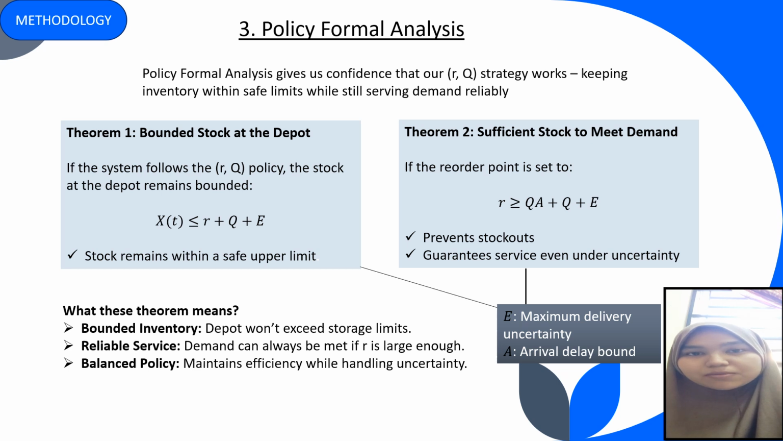Next is the policy format analysis, which gives us confidence that our RQ strategy works. There are 2 theorems in policy format analysis. Theorem 1 is bounded stock at the depot. It means our depot will never exceed its capacity. Theorem 2 is sufficient stock to meet demand. If the reorder point is set greater than or equal to QA plus Q plus E, we can prevent stock out and we can guarantee service even under uncertainty.